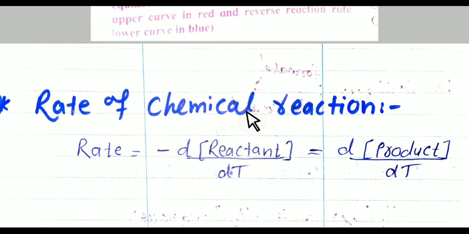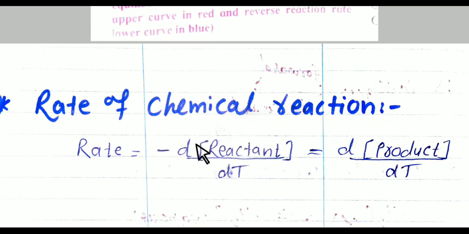What does it actually mean? It means that if you want to find the rate of reaction, the concentration of reactant decreases and the concentration of product increases. It is known as the rate of chemical reaction.